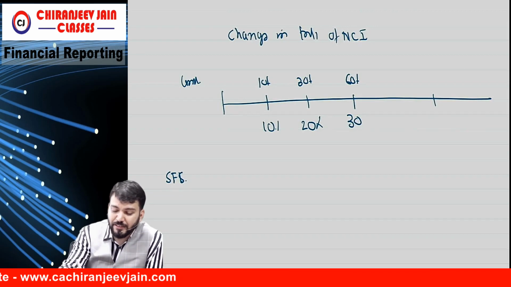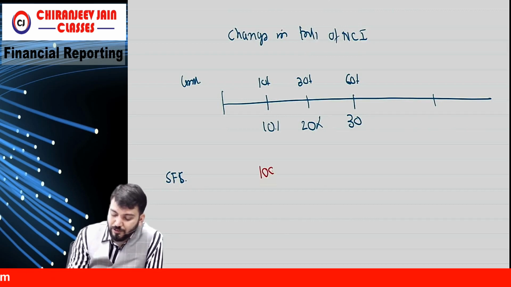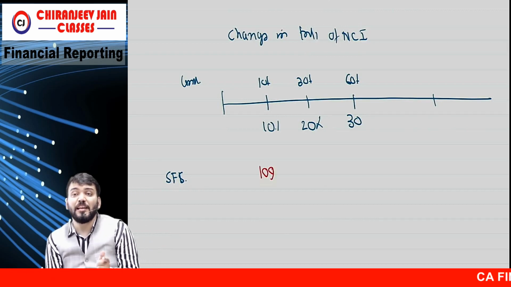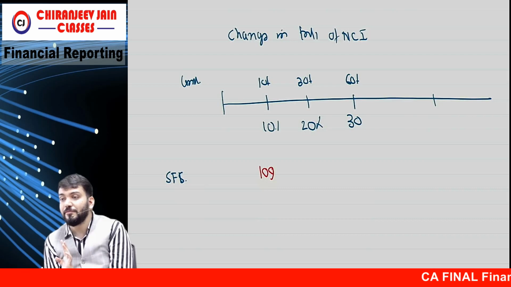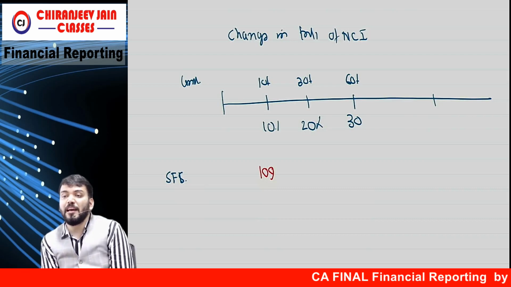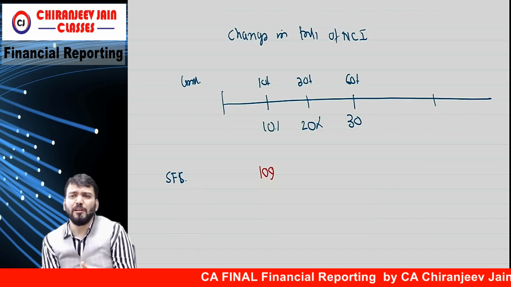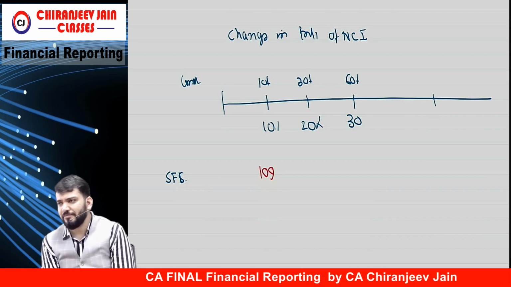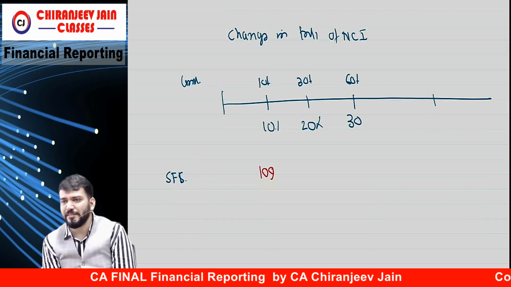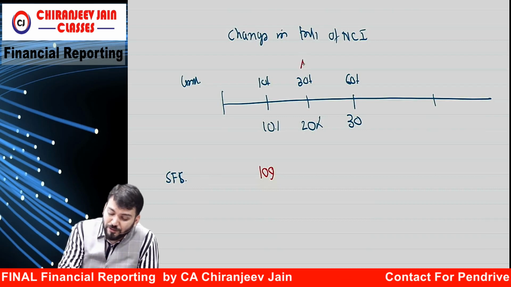Now, in SFS, for 10% we apply Ind AS 109, because this is not investment in associate, joint venture or subsidiaries. But once it becomes 30%, it becomes associate. Because associate means if you are holding 20% or more of the shares.